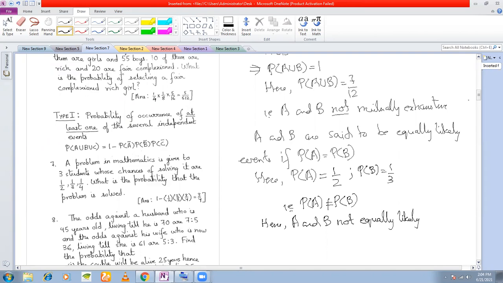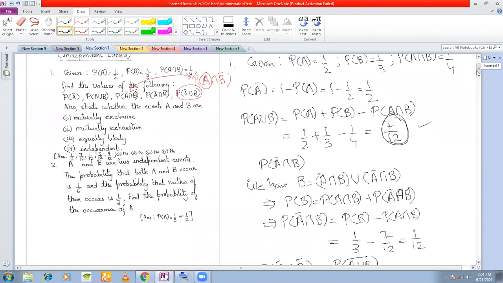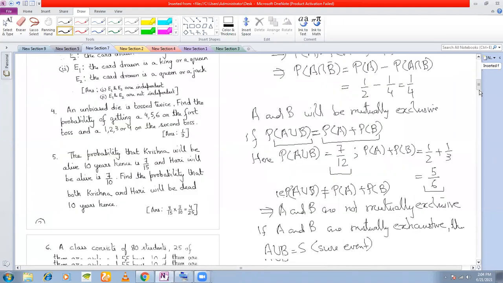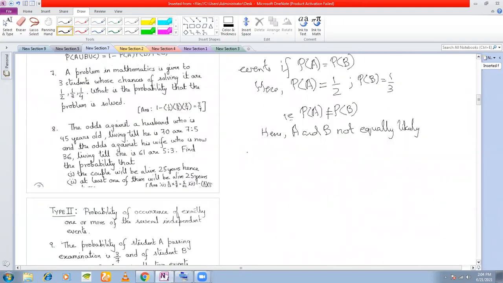Is it clear? Are A and B independent? When are two events independent? When they are not dependent on each other. Mathematically, A and B are independent if the probability of occurrence of A and B is equal to the product of their probabilities, P(A)P(B).